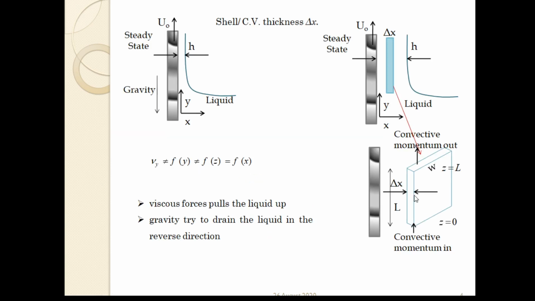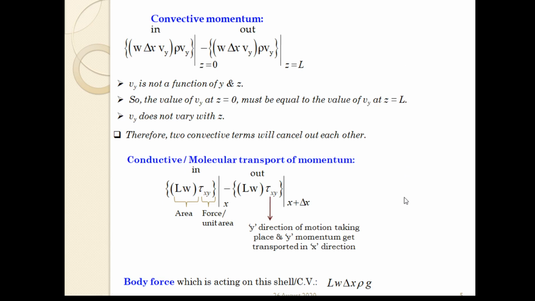At x plus del x, this is x and this one is del x. So the conductive or molecular transport of momentum goes out at x plus del x. So y is the direction of motion and y momentum gets transported in the x direction.